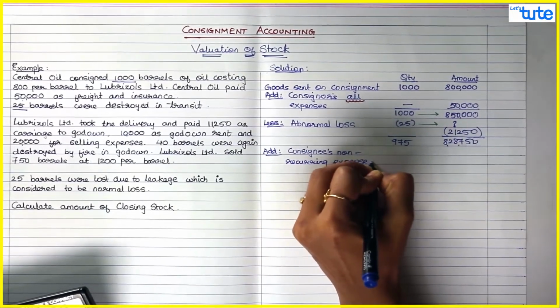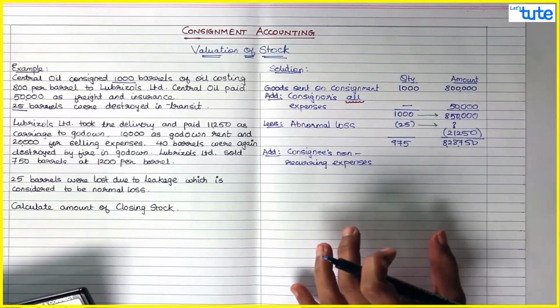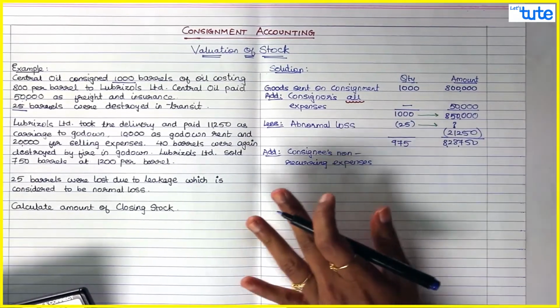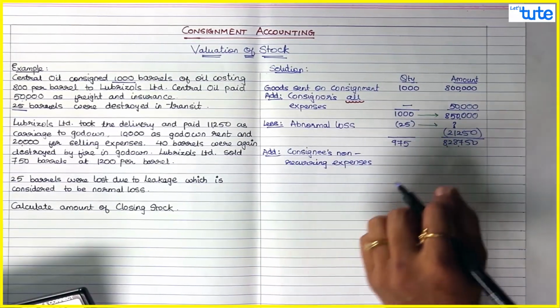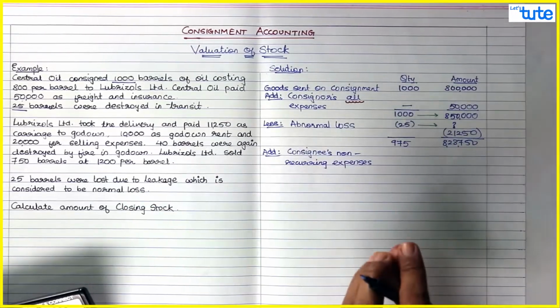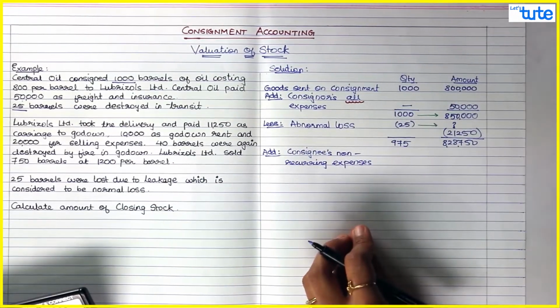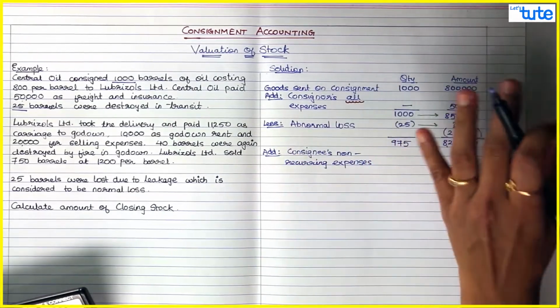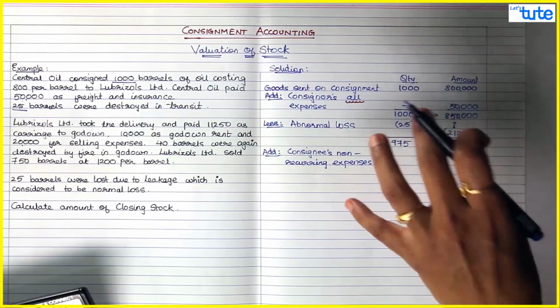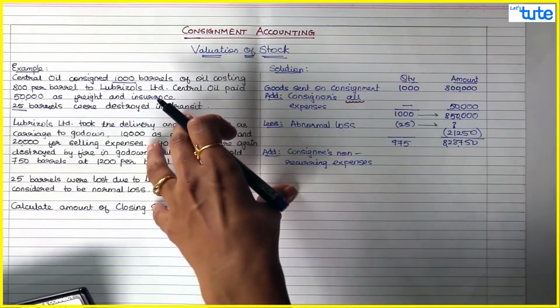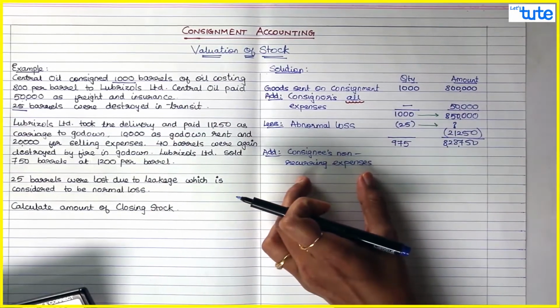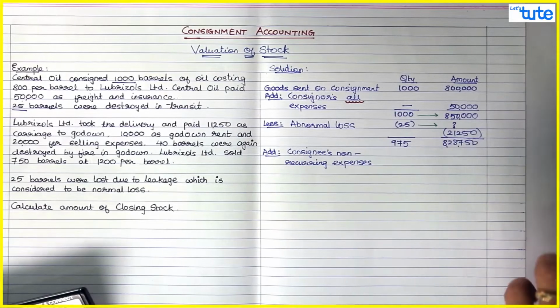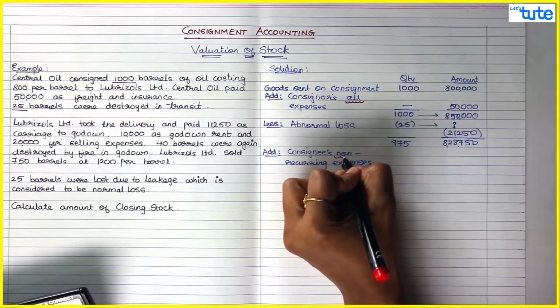What I told you in the beginning: you have to add all those expenses till the goods reach the godown, because those are the purchase cost to make the goods reachable till the godown. So those are all the direct expenses. The consignor's expenses are all the expenses incurred till the goods reach the consignee. But for the consignee's expenses, you have to take just non-recurring expenses.